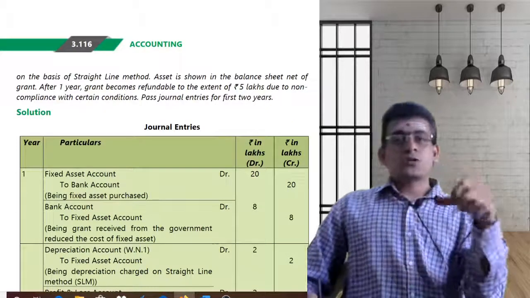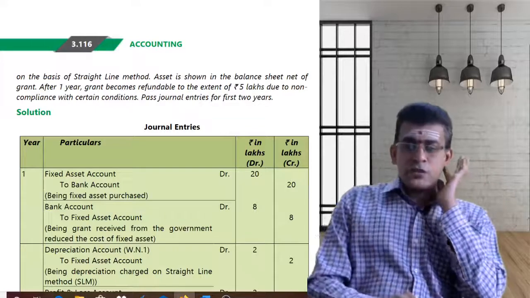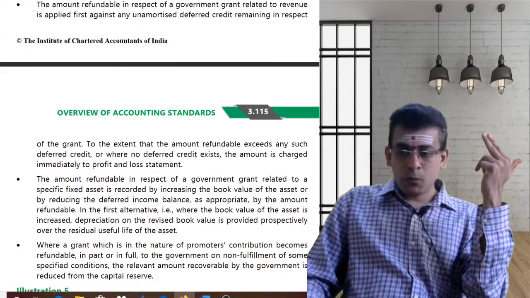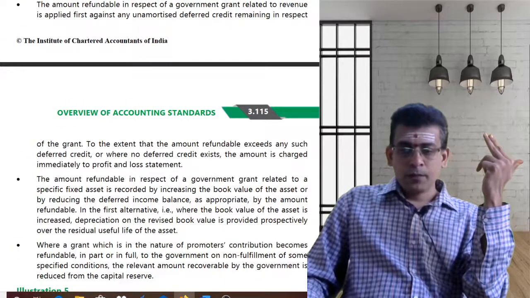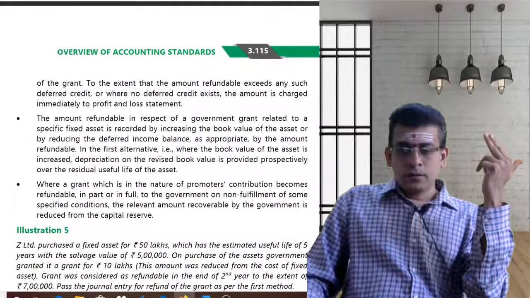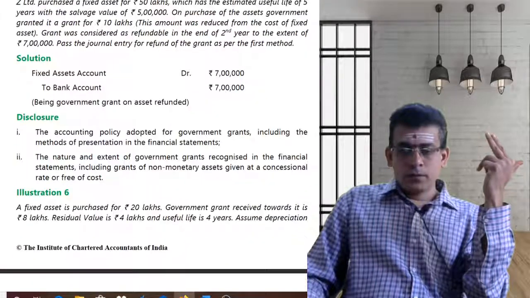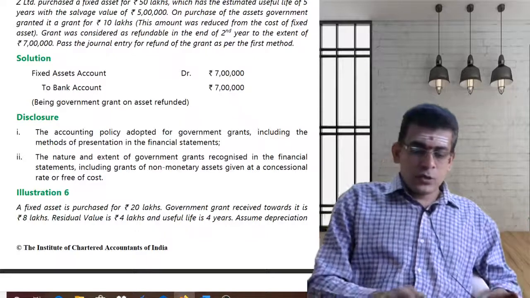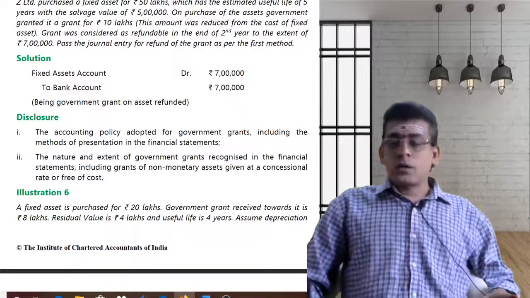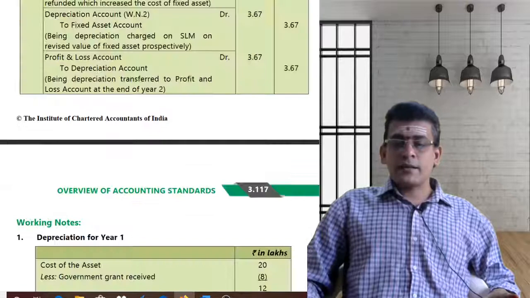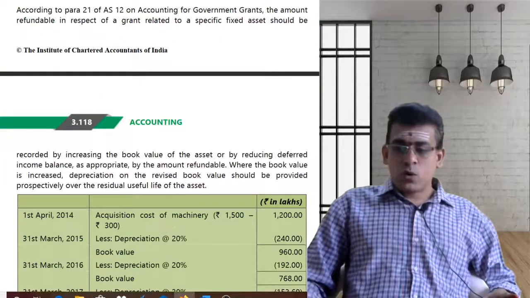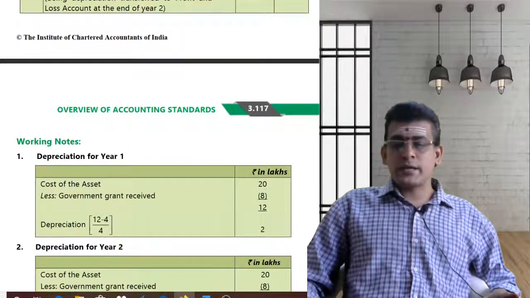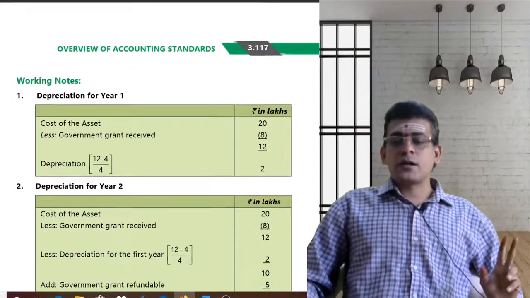Now the cost of the asset is 15 lakhs, from which you are taking a residual value. Your residual value given in the problem is going to be 4 lakhs. So the residual value is 4. Now the total value is 11. So I am having a balance of 11 lakhs now. This 11 lakhs is the amount on which you are supposed to take depreciation, for the balance period.